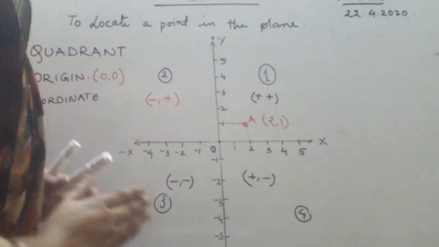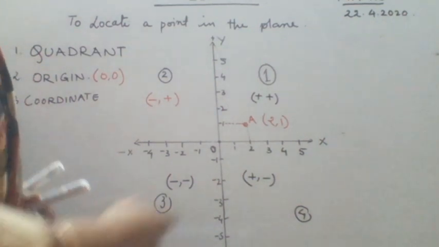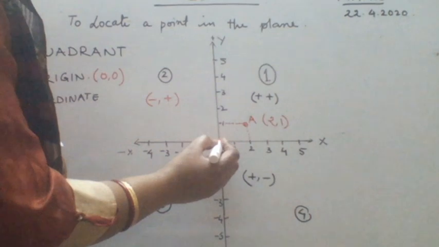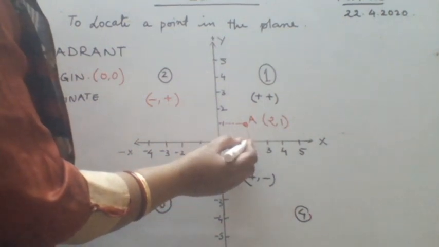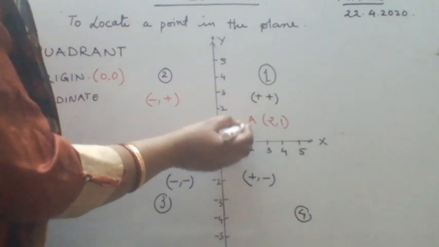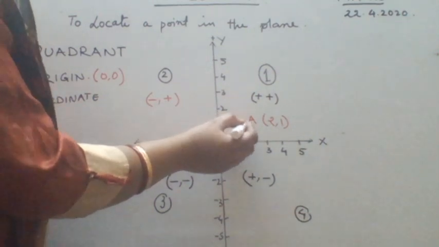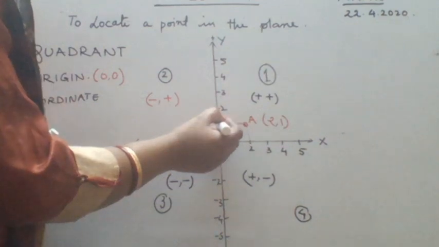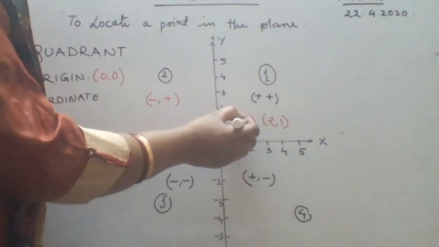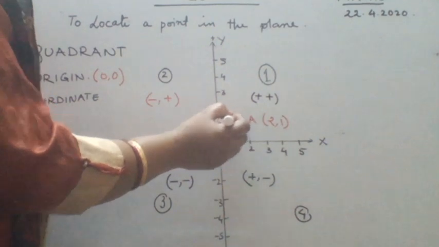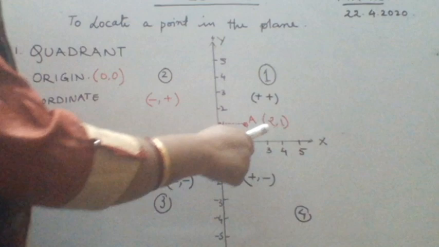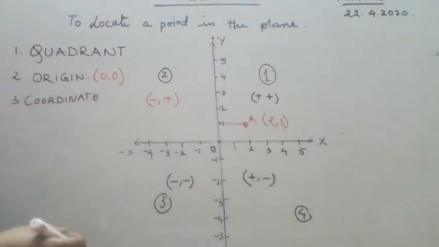When you go to look for the address and find the point, what you will do, you will first of all find out what is its location according to the x-axis. So this point is at 2, and your distance from y-axis is 2 and distance from x-axis is 1. So in this way coordinate is stated as 2, 1. First comes the x, then comes the y.